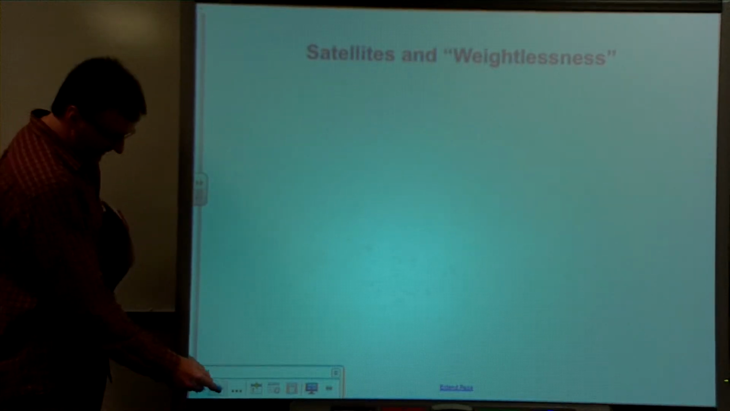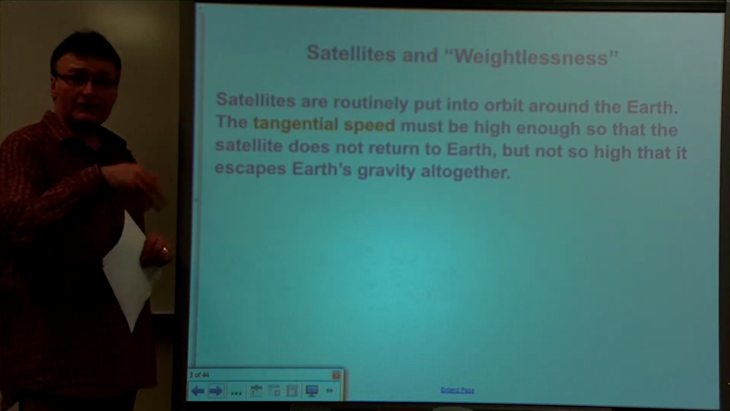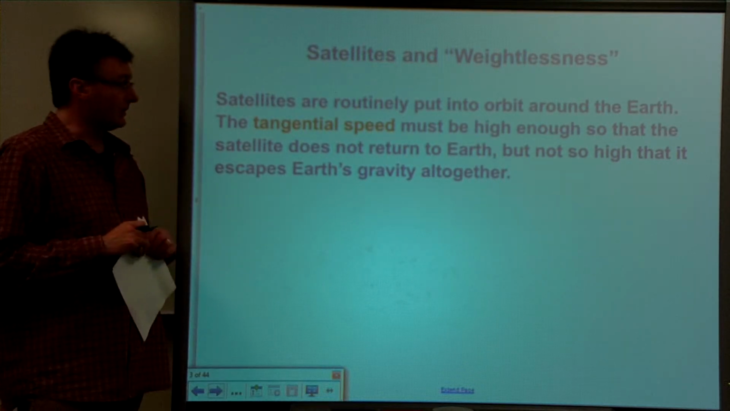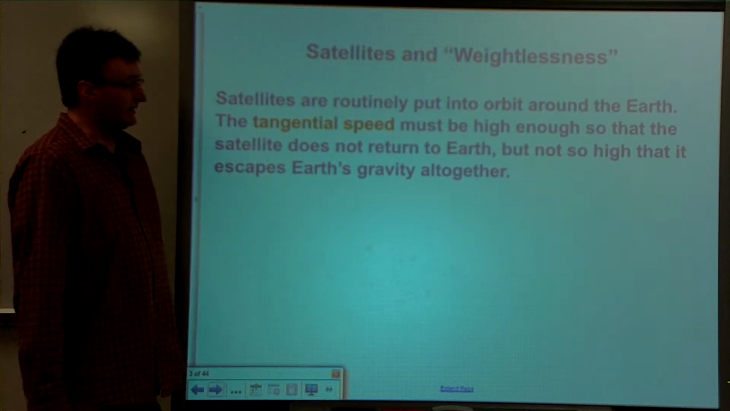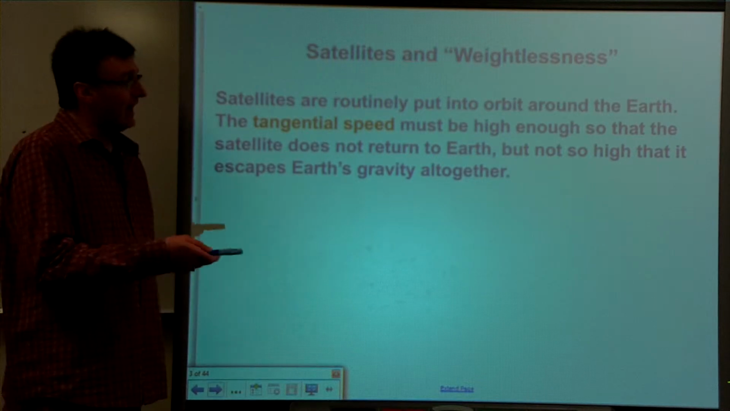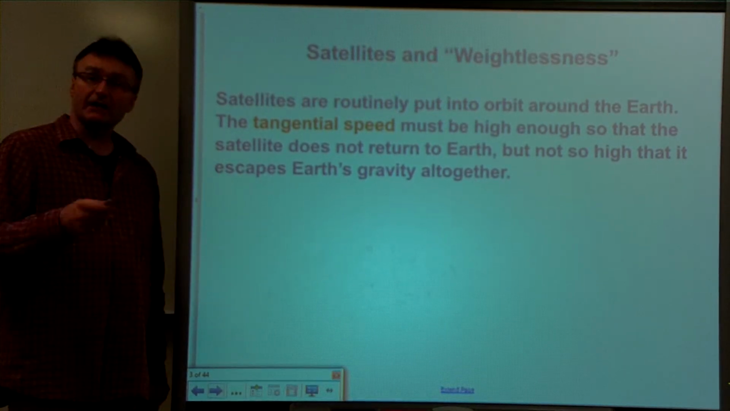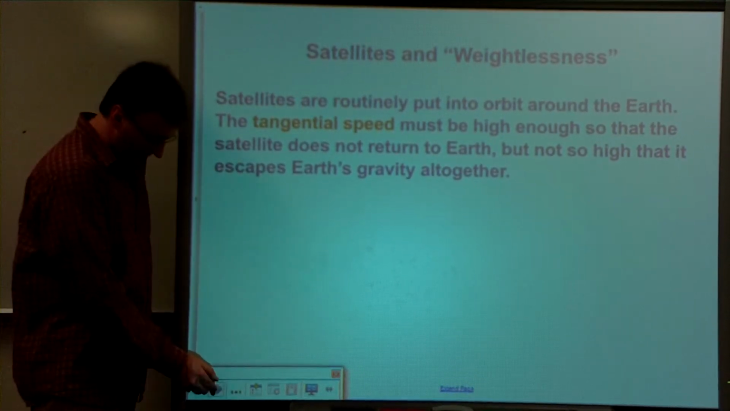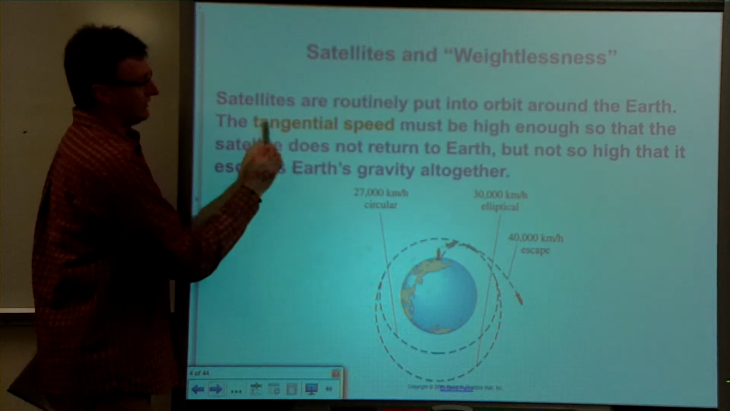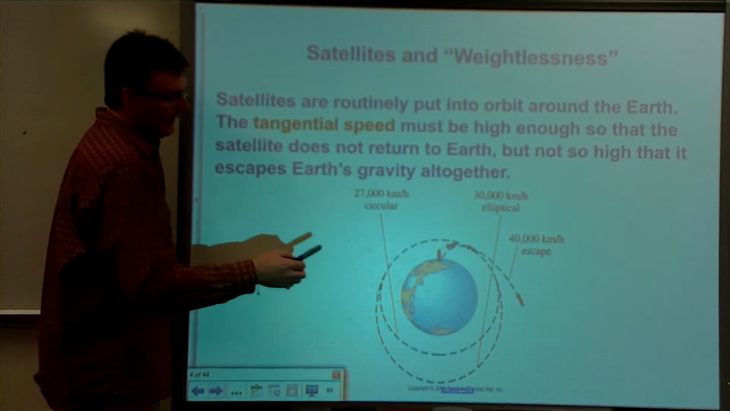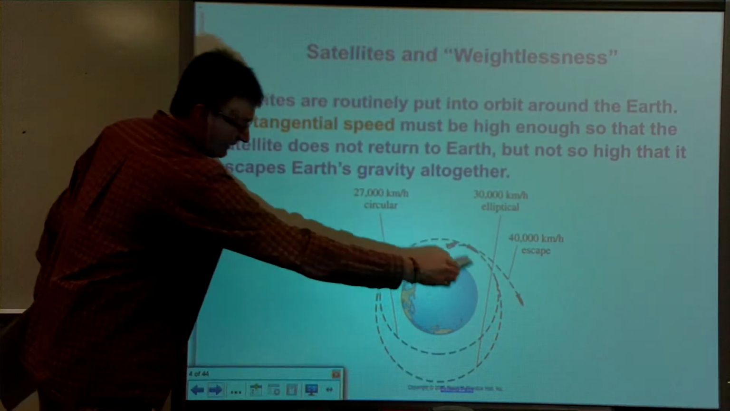When we talk about satellites, they're routinely put into orbit, as all of you know, that there are many satellites orbiting the Earth. The tangential speed of a satellite has to be high enough so that the satellite doesn't fall back down to Earth, but it can't be so high that it's going to escape the gravity of the Earth altogether. Don't get hung up on the words tangential speed. It just simply means the speed of the satellite at a tangent to the circle of its orbit.